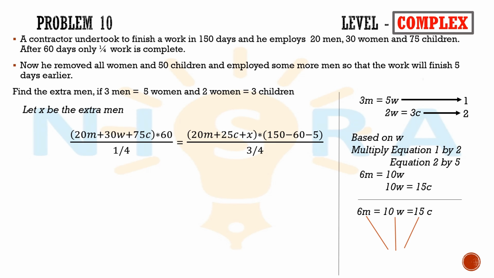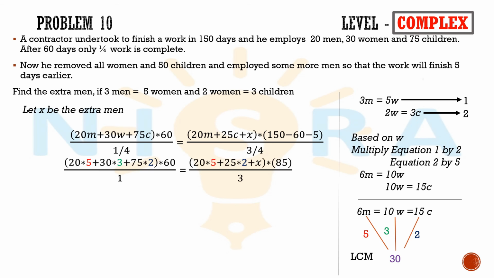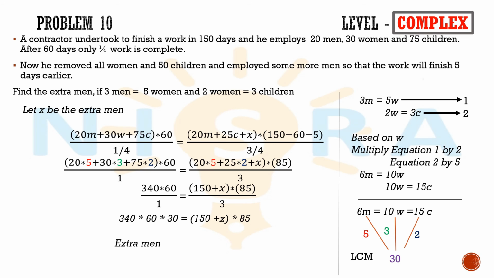If we calculate the LCM of them, it will be 30. If we divide 30 by 6, we will get 5. By 10, we'll get 3. By 15, we will get 2. If we apply this in the equation and solve it, we will get the extra men as 114.